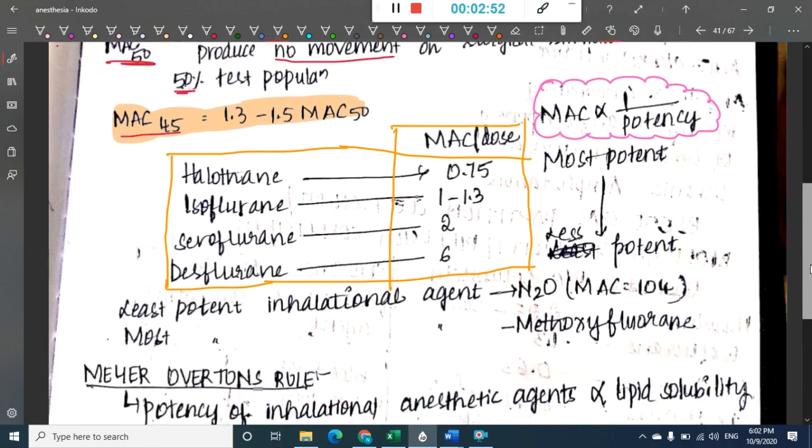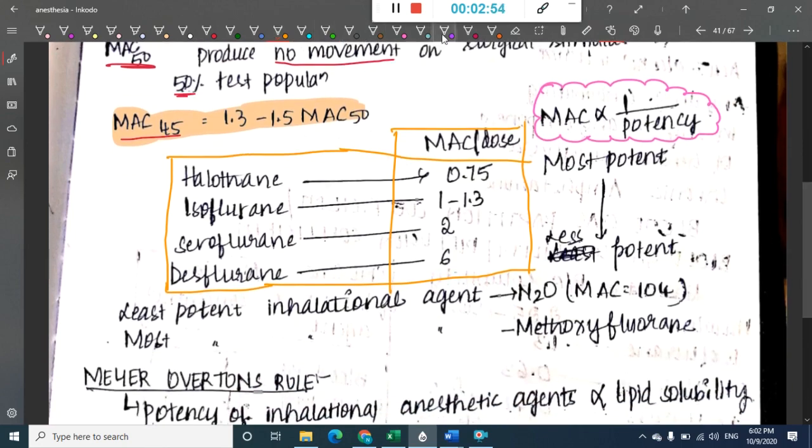Then what is the least potent inhalational anesthetic? The least potent inhalational agent is nitrous oxide, which has a minimum alveolar concentration of 104. What is the most potent inhalational agent? The most potent inhalational agent is methoxyflurane. But we are not using methoxyflurane because of its nephrotoxicity.